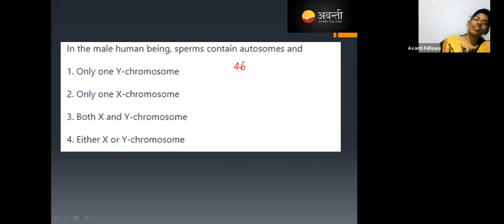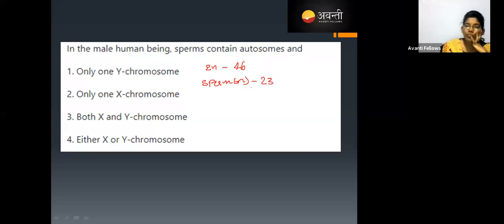But they are saying about the sperm. This is the 2N. They are saying about the sperm. Sperm is N, which is haploid, which means what is the chromosomal number in the sperm? 23.